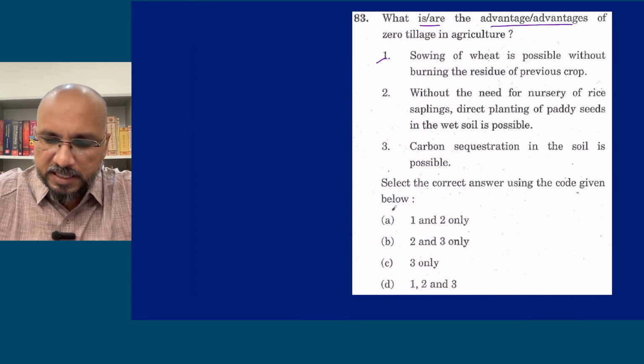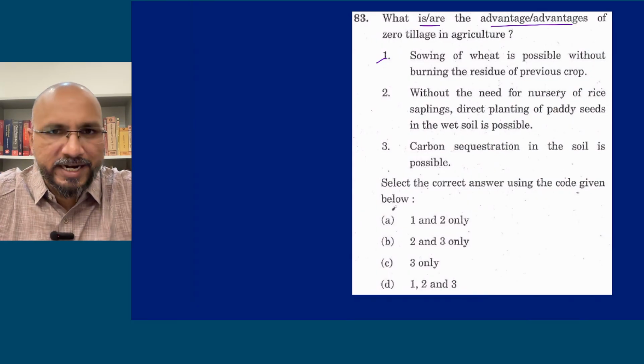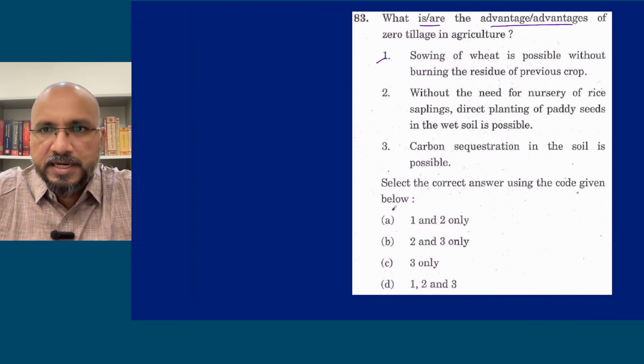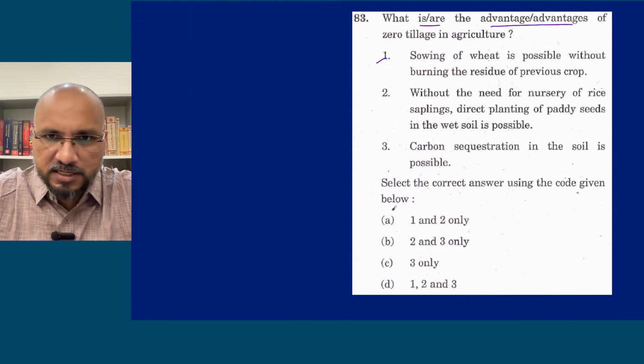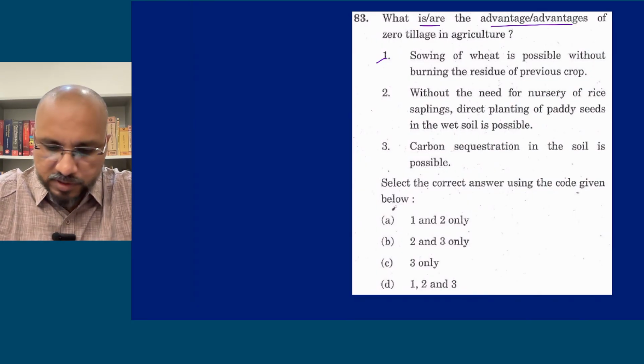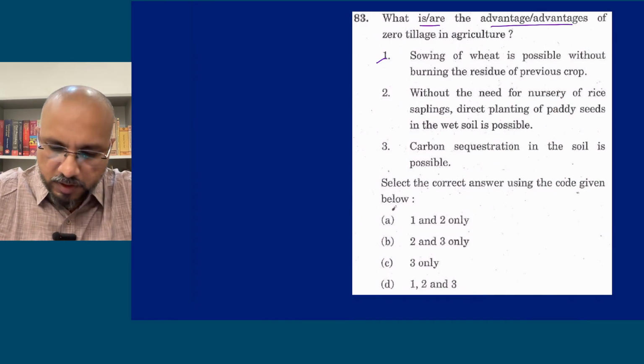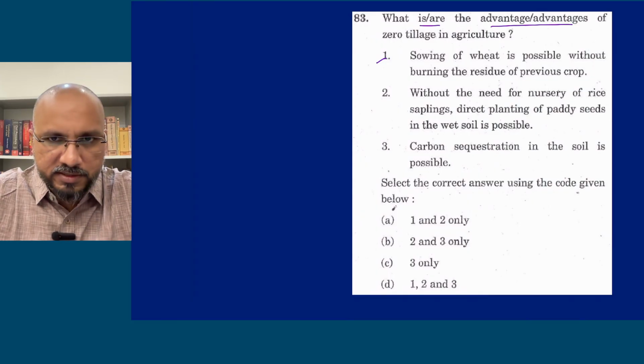Farmers have to sow the wheat timely, so they have to get rid of the stubble, and burning is the fastest way to remove it. But because of that, there is a pollution problem. This is one of the advantages listed. Whether this is true or not, we will discuss at the end, once we complete the topic of zero tillage.